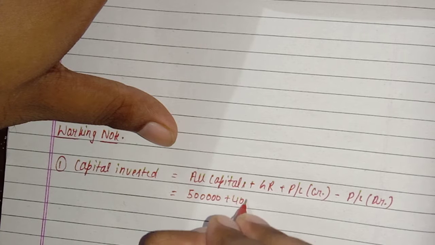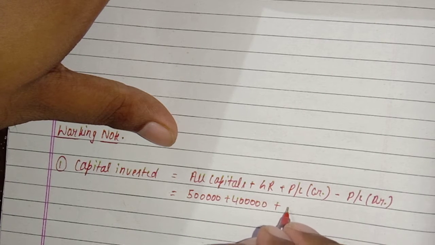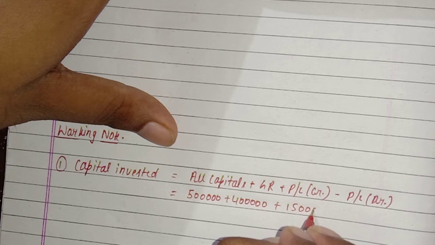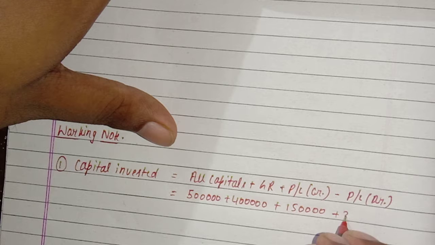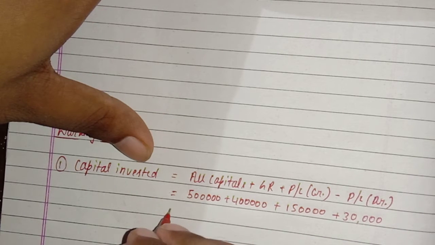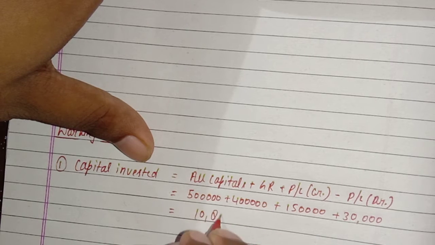5 lakhs plus 4 lakhs. General reserve is there 1,50,000, and PL credit balance is given 30,000 rupees. Debit balance is not given. Then total capital will be 10,80,000 rupees. Yes or no?